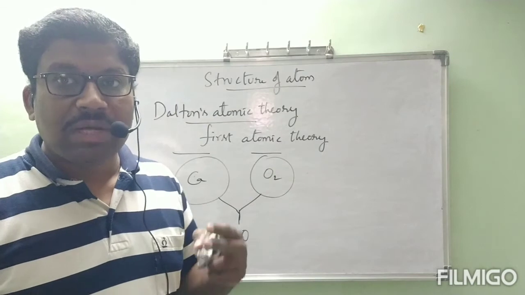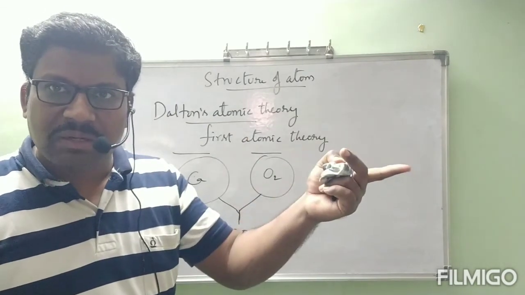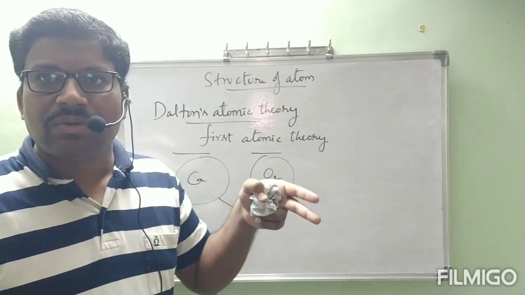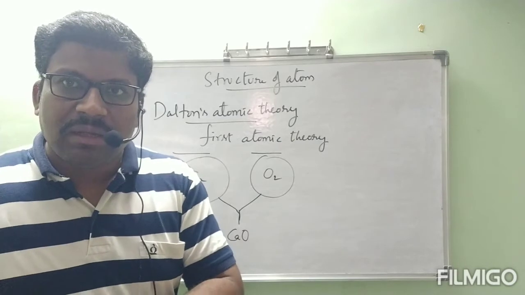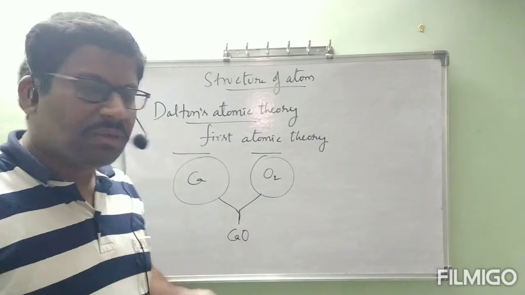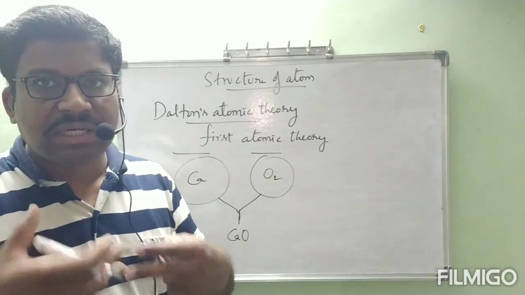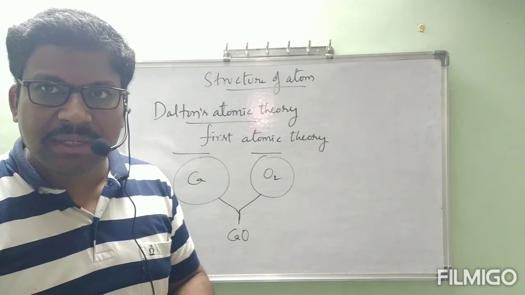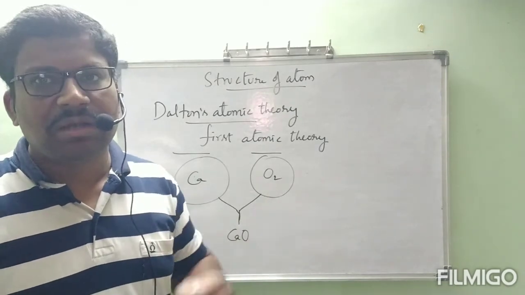No. Students present in Bharati Vidyalaya and students present in Sarada Matriculation School will undergo the competition. But generally, what do we say? These two schools are getting competitive. Like that we will say. Like that here also, calcium element and oxygen element, they will undergo reaction. Like that one sentence we will use. But actually what is happening? Atoms present in calcium will undergo reaction with atoms present in oxygen.